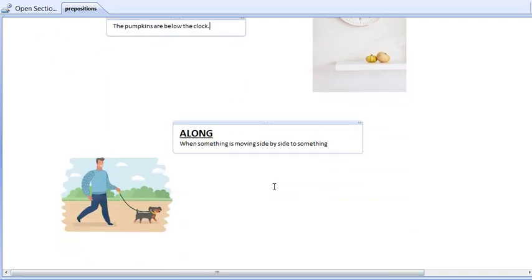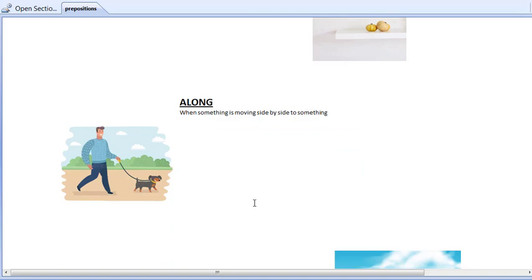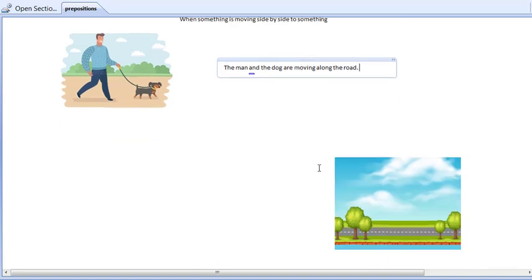Moving on, we have along. Where do we use along? We use along when something is moving side by side to something. Here the man and the dog are moving along the road. They are moving on the road, they are moving with the road. That's why we use along. We use along when we are moving with the road.